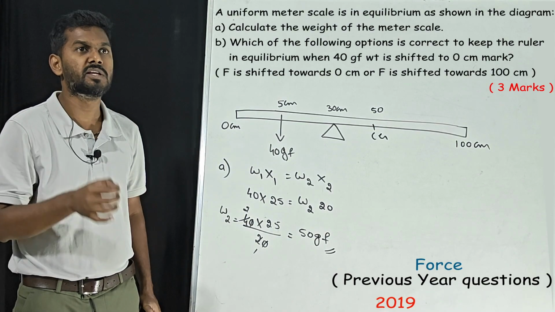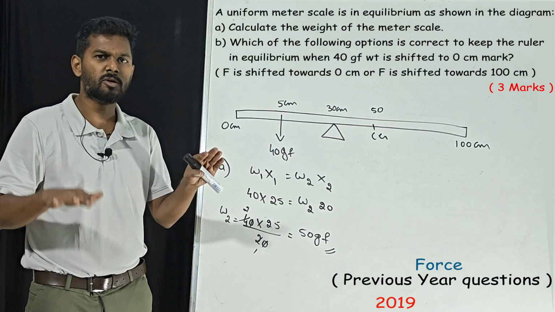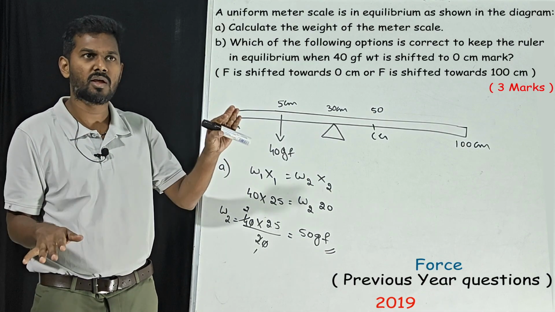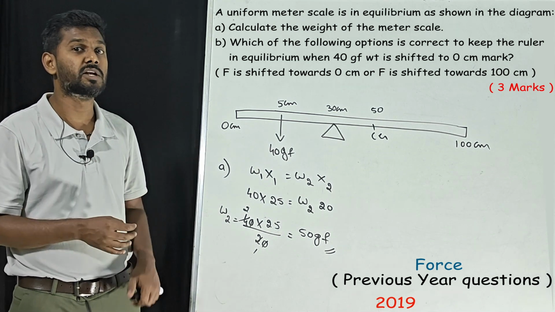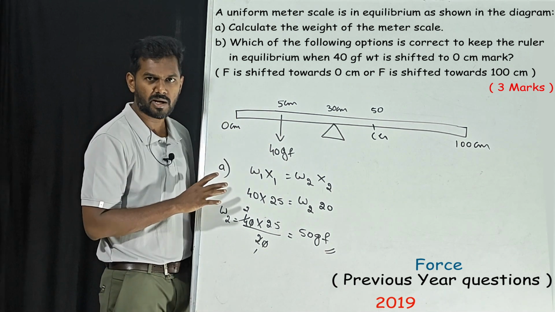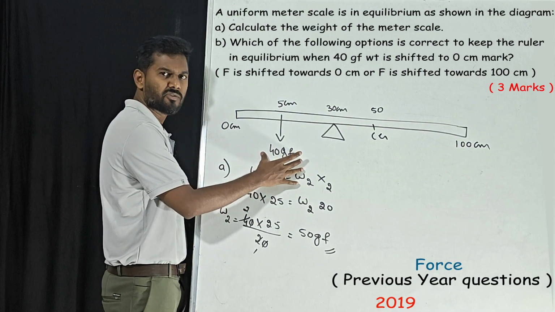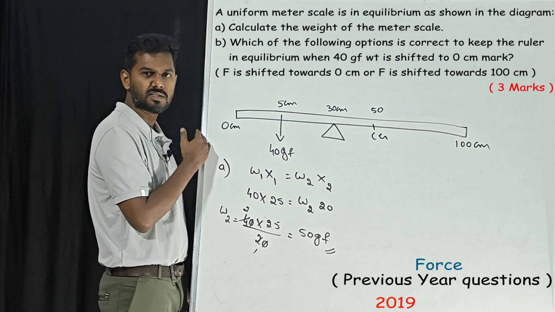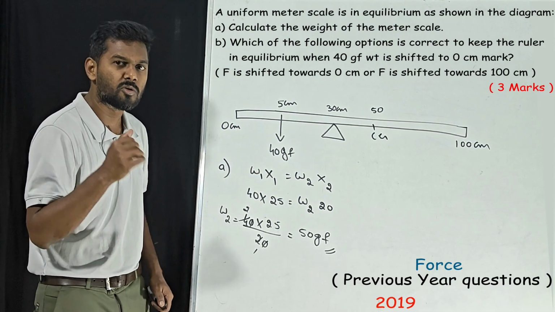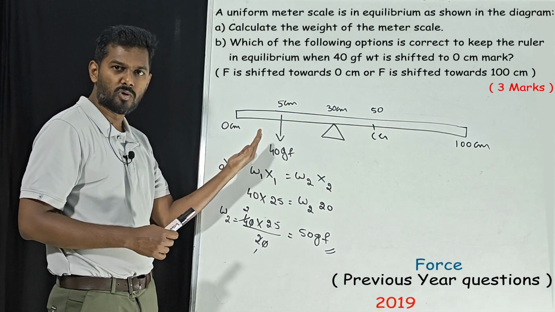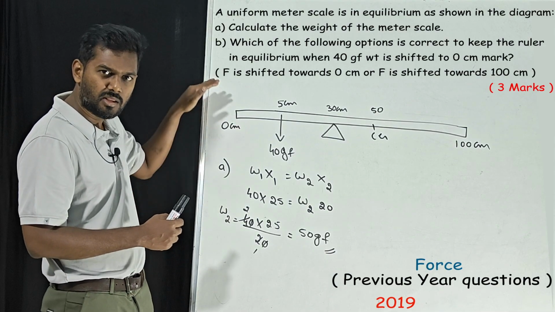Which of the following options is correct to keep the ruler in equilibrium? What do you mean by equilibrium? That means it is in a balanced state. It should not fall on one side. When the 40 g weight is shifted to 0 centimeter, see, now it is in equilibrium, correct? Now it is in equilibrium because the scale is getting balanced. They are going to move this 40 g of force towards 0 centimeter. Then what happens if you move this towards 0? The scale will fall this side only, correct?